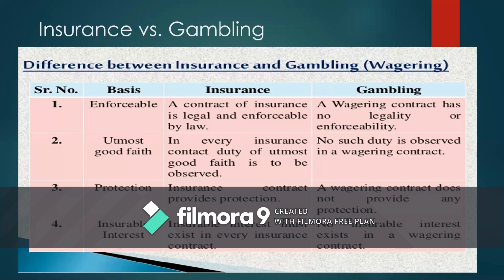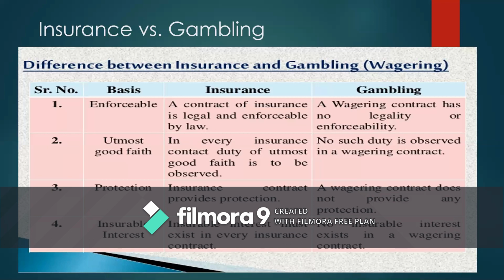But in a wagering contract, no such duty is observed. No such utmost good faith point is available. Say, for example, if you are betting on the horse, nobody will study the health of the horse. Nobody will study the person who is telling about the health of the horse. Even they don't know the addresses of each other. They don't know personal identification of each other, but they bet on the information. So there is no such declaration.